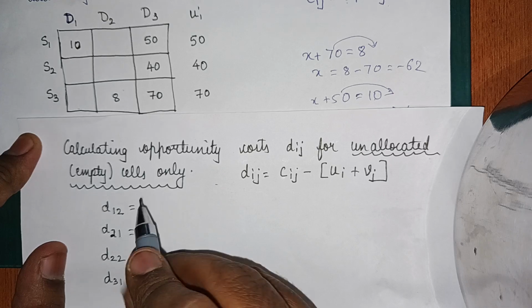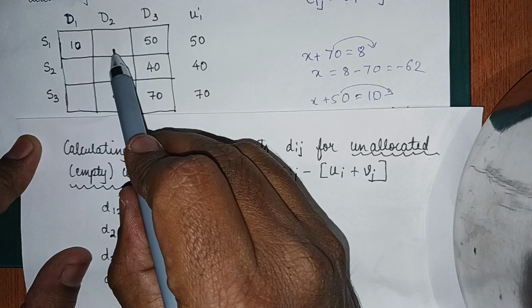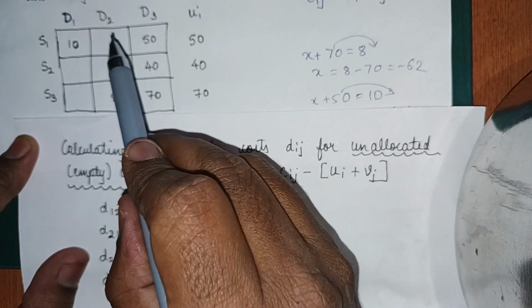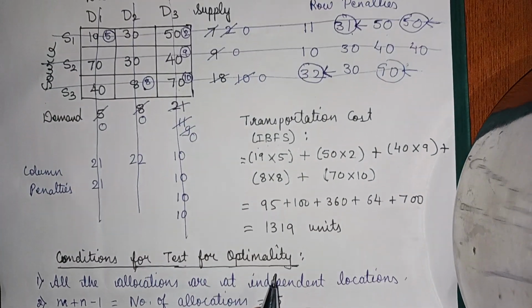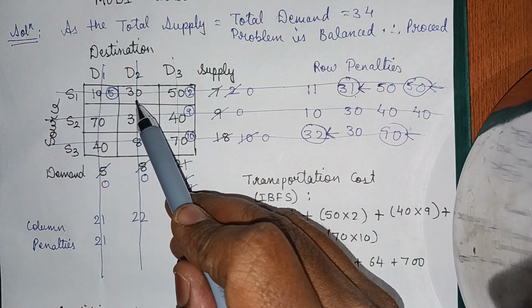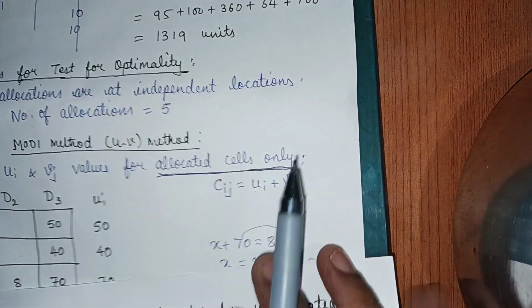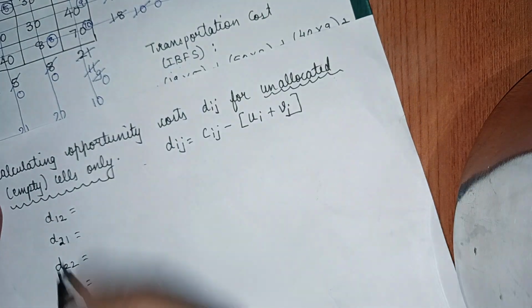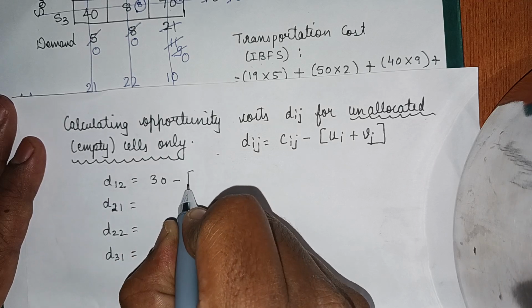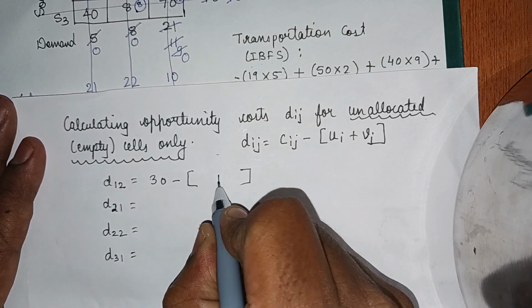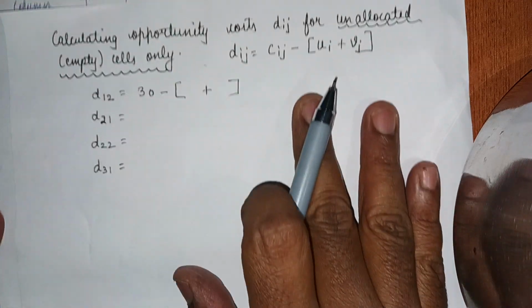So D12. Here you have to see what is the Cij value. Cij is the cost element, generally the element that they have mentioned in the question paper. So what was the cost element here? If you see the question, the cost element here is 30, for this unallocated cell. So we note down 30 minus (Ui plus Vj). Now let us see what the Ui and Vj values are for that empty cell.